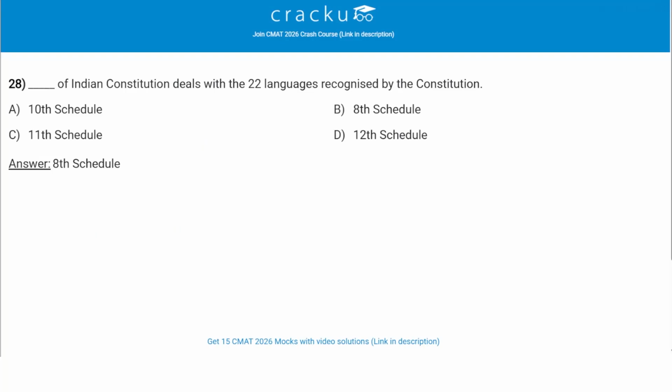Which schedule of Indian Constitution deals with 22 languages recognized by the Constitution? The correct answer is 8th schedule. The schedule was 8th. Option B is the correct answer.